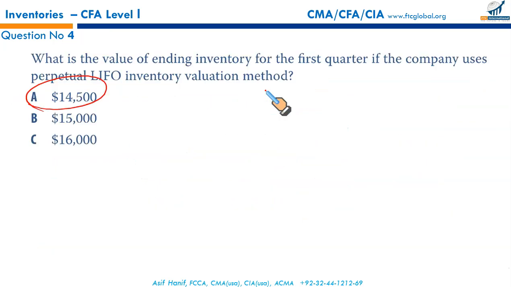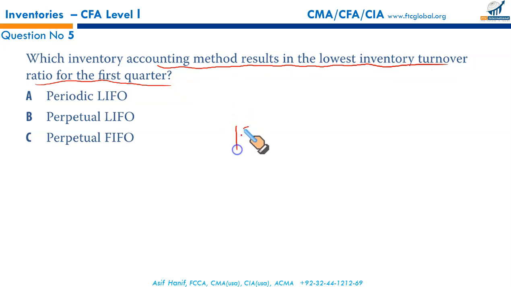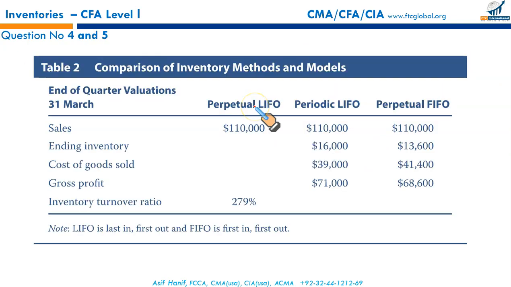Now, the next part says which inventory accounting method results in the lowest inventory turnover ratio for the first quarter. Inventory turnover is equal to CGS divided by the closing inventory. Since we can't calculate average, we'll use this formula, CGS upon inventory. So which of these methods gives you the lowest inventory turnover? This is the formula we will apply, and we have the numbers now. This was periodic LIFO, 16,000, which we just calculated a little while ago. But perpetual LIFO gives you 14,500.